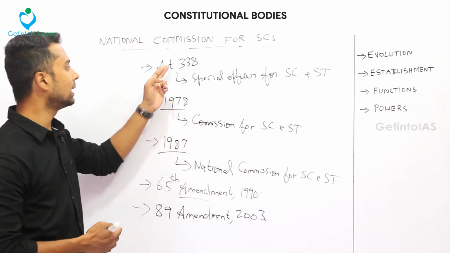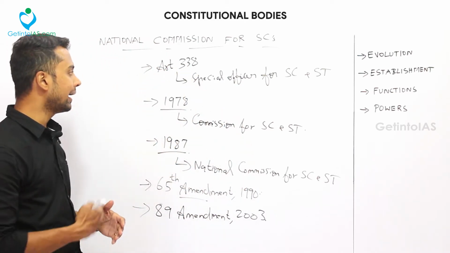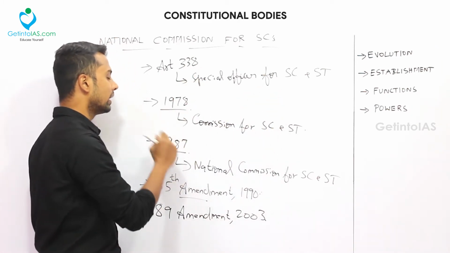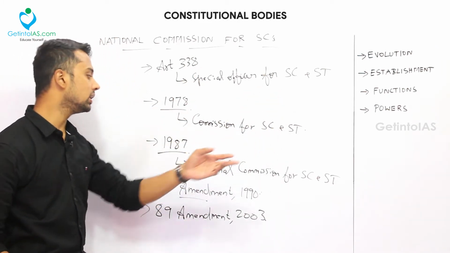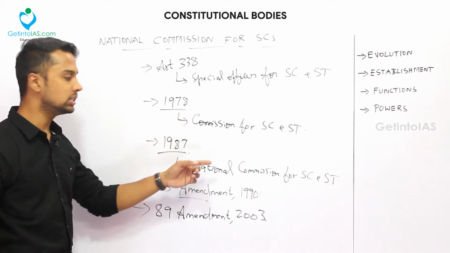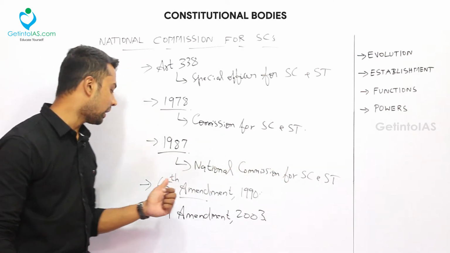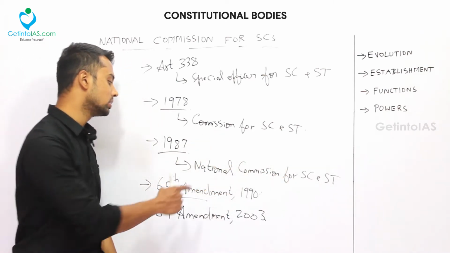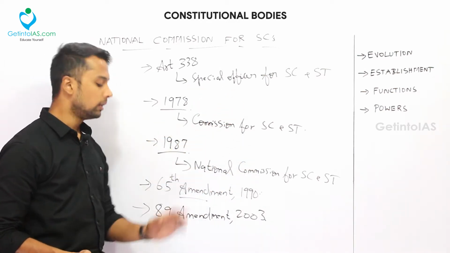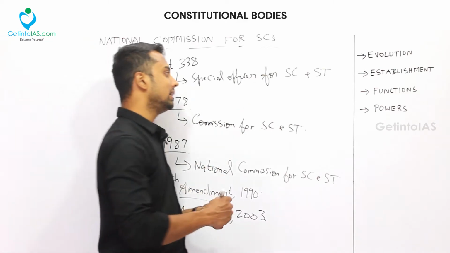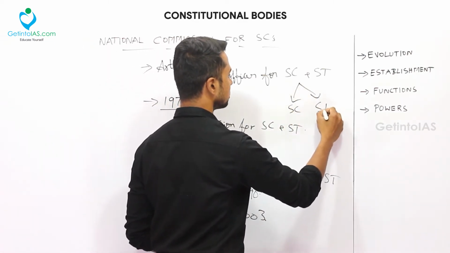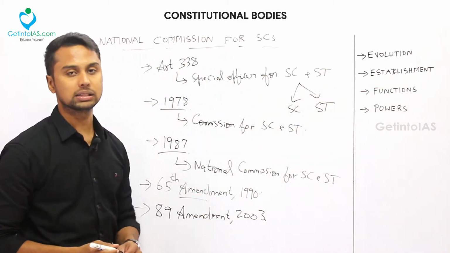So starting from Article 338, it provided for the establishment of a special officer, a single officer for SC and ST. In 78, a resolution was passed for creation of a commission for SC and ST. In 87, the functions were modified, and the name was changed to National Commission for SC and ST. And again, by the 65th Amendment 1990, this was formed as a high-level multi-member body called National Commission for SC/ST, and the special officer was scrapped. In the 89th Amendment, this National Commission for SC and ST bifurcated into two: National Commission for SC and National Commission for ST. That is about the evolution of National Commission for SC.